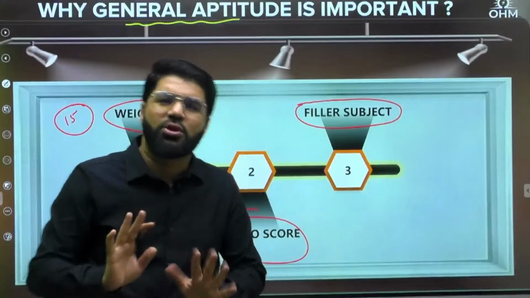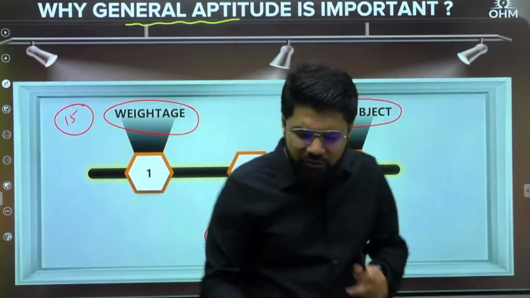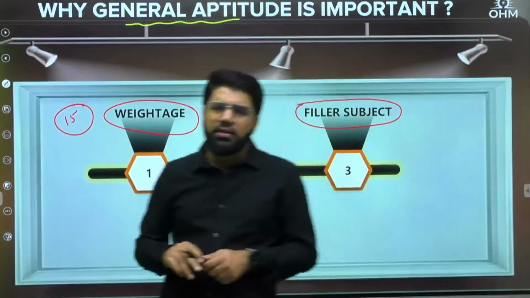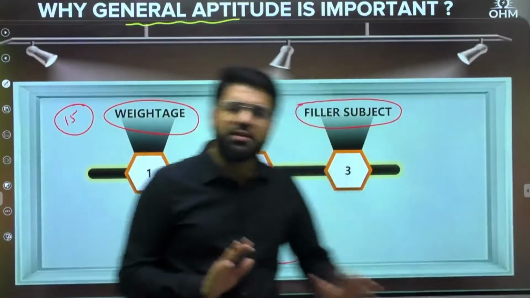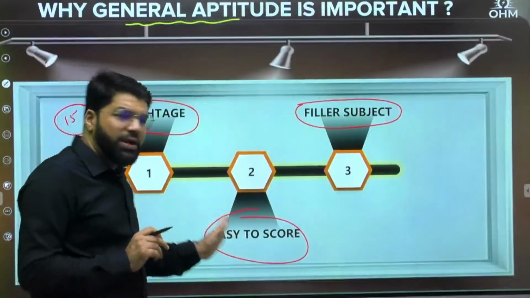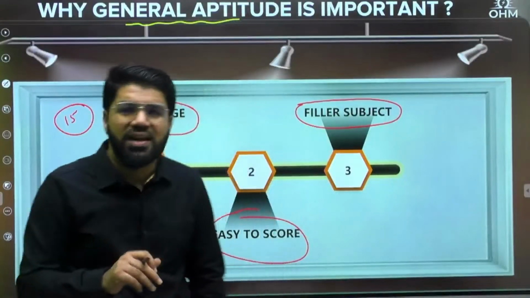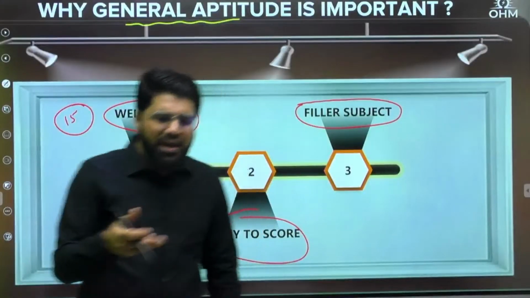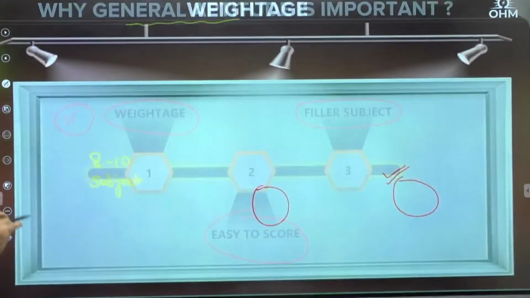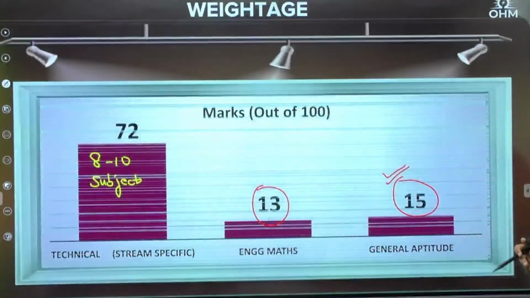You can directly solve GATE PYQs just to have the confidence of how the questions are coming. But if you feel you are okay but not that good in basic maths, you can study this subject separately. Even then, it is going to be easier as compared to technical subjects. So for these three obvious reasons, I call it an important subject.